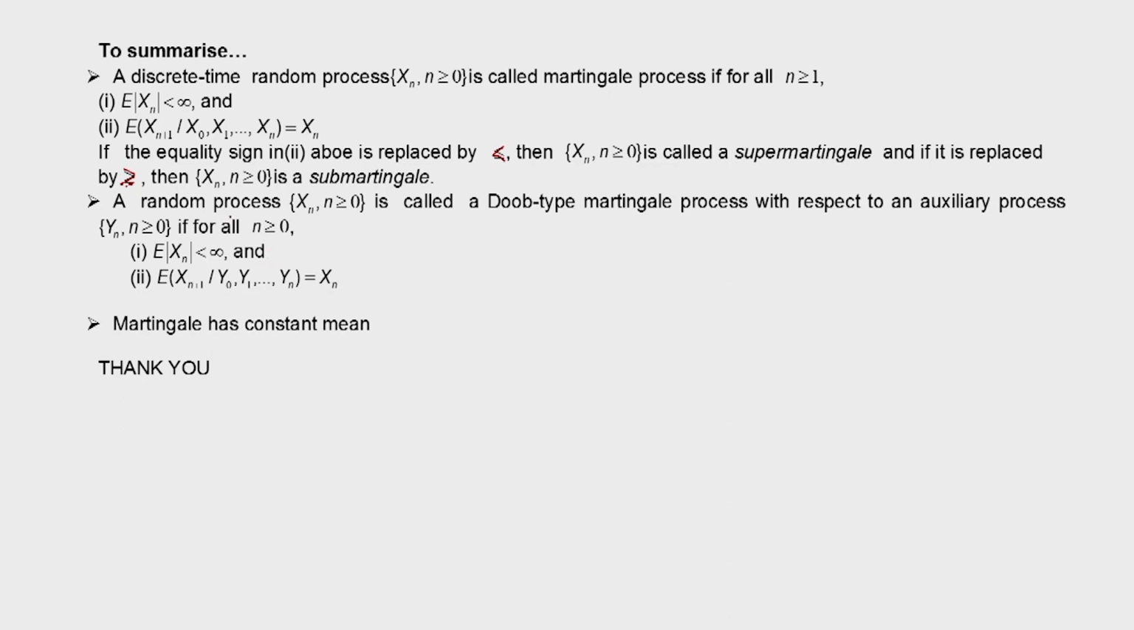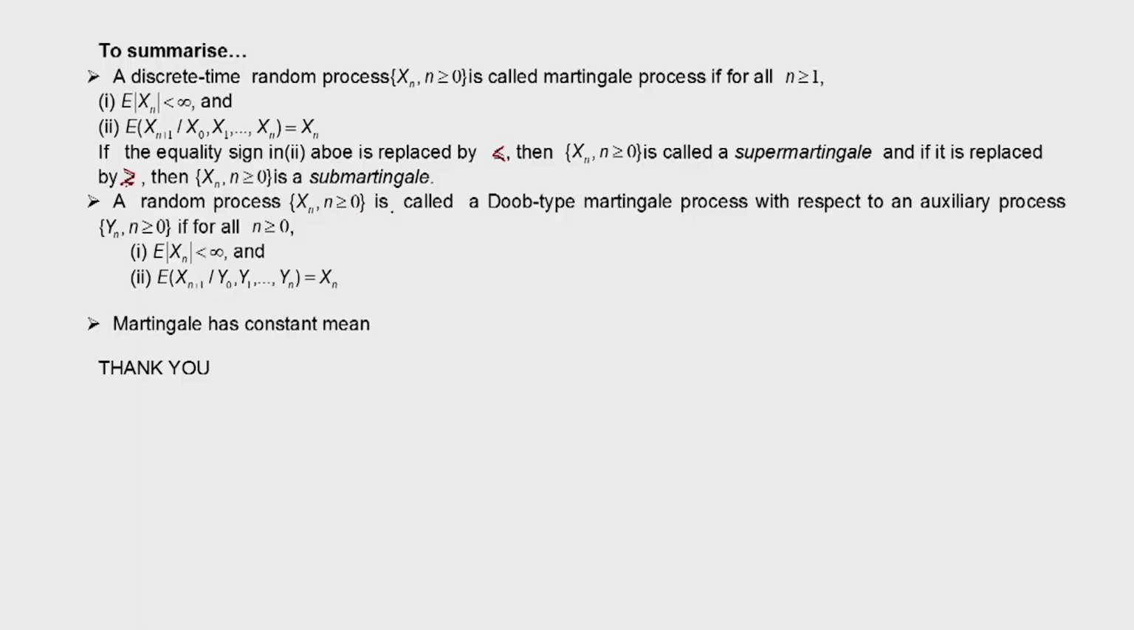Now we defined another type of martingale process, what is known as the Doob type of martingale process. A random process xn, n greater than or equal to 0, is called a Doob type martingale process with respect to an auxiliary process yn, n greater than or equal to 0, if for all n, E of mod of xn is less than infinity, that is finite, and the conditional expectation of xn plus 1 given y0, y1 up to yn is equal to xn.